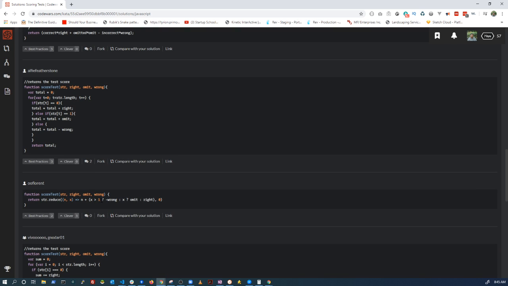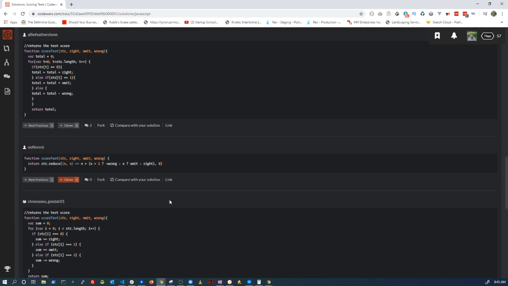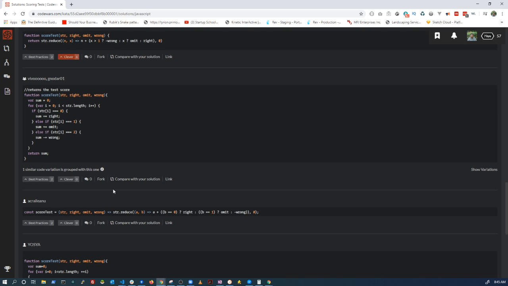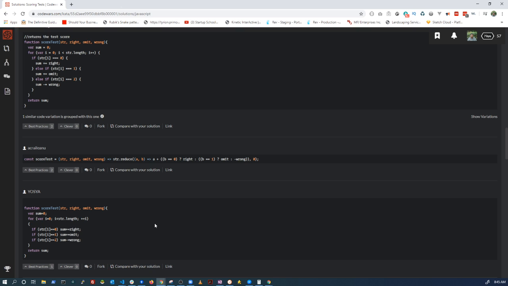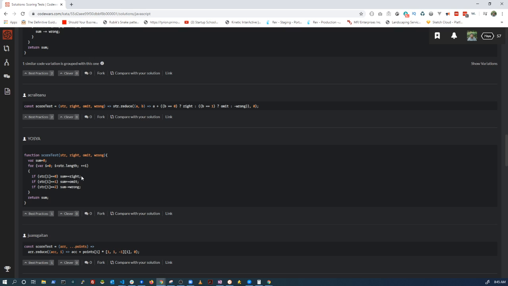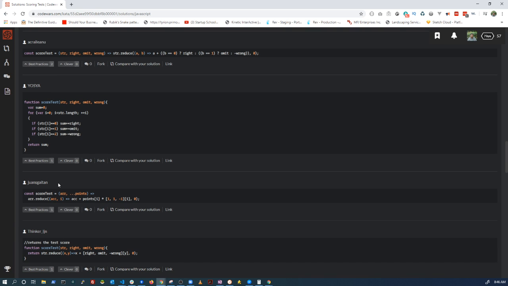So using a ternary operator in here as well, actually multiple ternary operators. So it's pretty clever. Not very good practice though. So sometimes being super clever is not a good best practice. But anyway, we can see all these different options. So it's kind of neat. Again, this one here, that looks pretty much what ours was, except they just did sum plus right. Interesting. I just did plus plus, but makes sense.